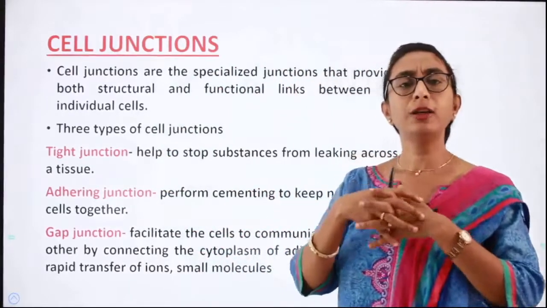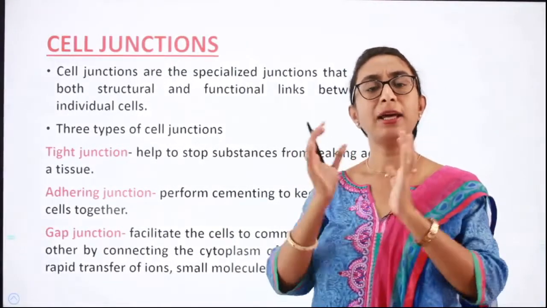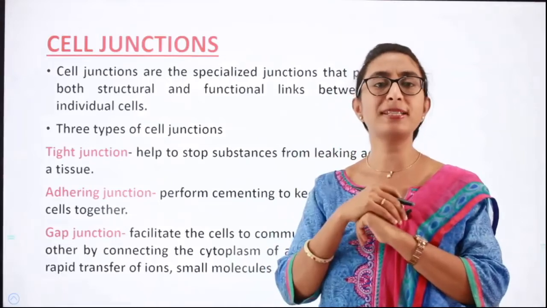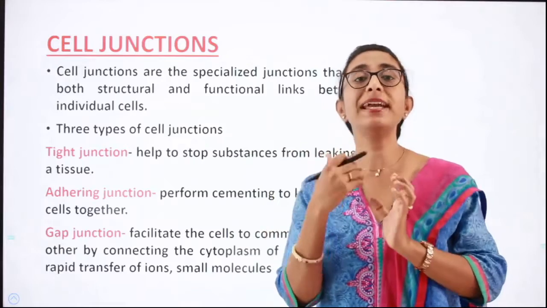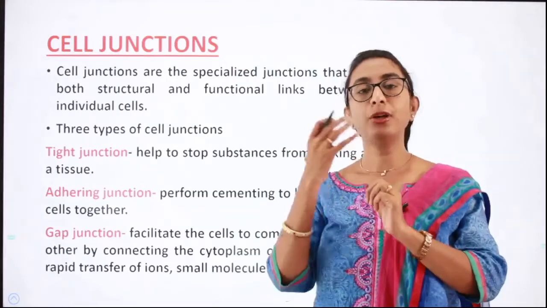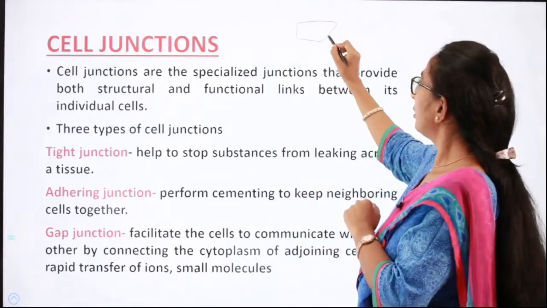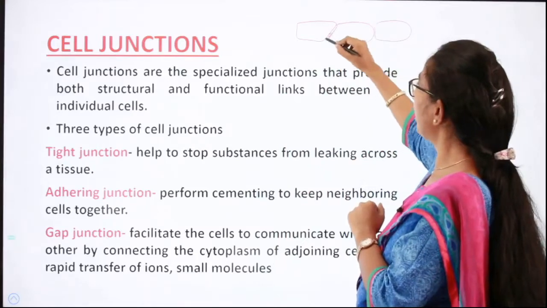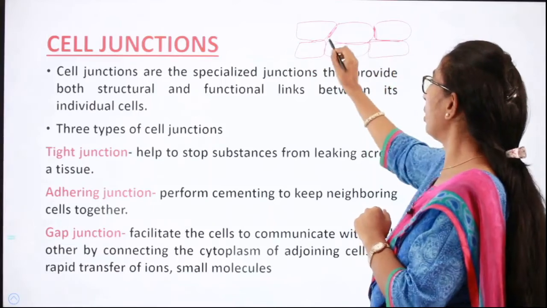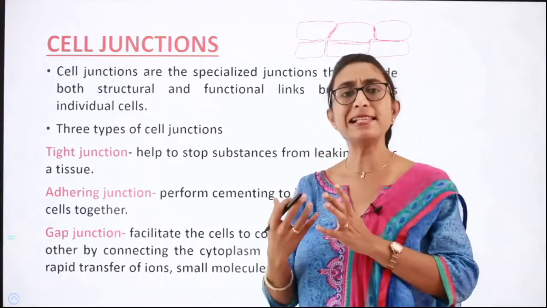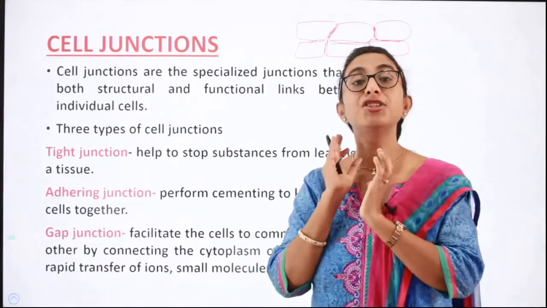Now you might be wondering, I already told that epithelial cells are very compactly placed. They are very well organized. There is very little intercellular space in between them. So how is it possible that the cells are held together both structurally and functionally? You must see during the construction of a building, they will put bricks. Bricks will be placed together and they will be cemented. They will put cement in between the bricks so that the bricks will be held together to form a wall, isn't it? Similarly, in tissues also, we can find many cells are held together by junctions.